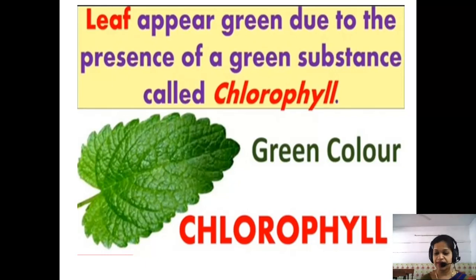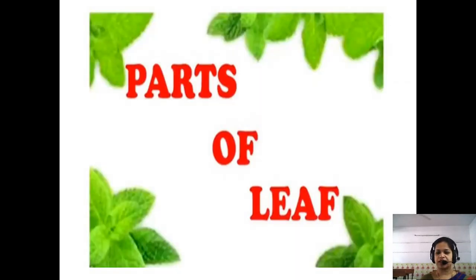So the leaves look green in color due to the presence of chlorophyll, and it gives green color to the leaf. It traps the energy of the sunlight and helps the plant to make its food. Got it?